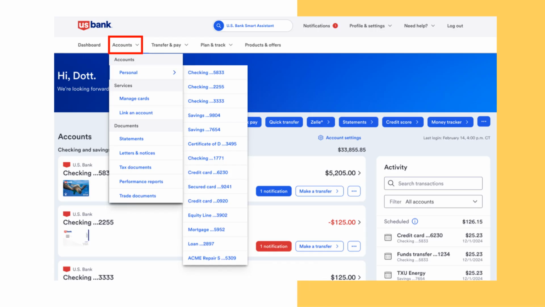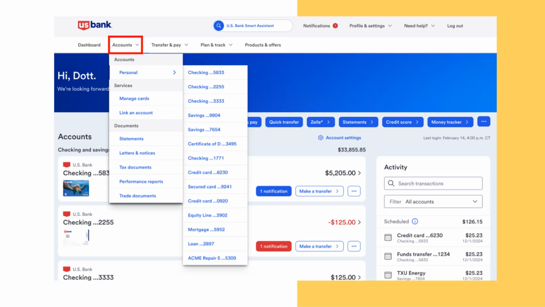Many people have more than one account. For example, a checking account for daily spending, a savings account for future goals, and a credit account for borrowing. Online banking shows all these accounts together in one place. For example, in this screenshot, this person has checking accounts, savings accounts, credit cards, and even a mortgage account, all